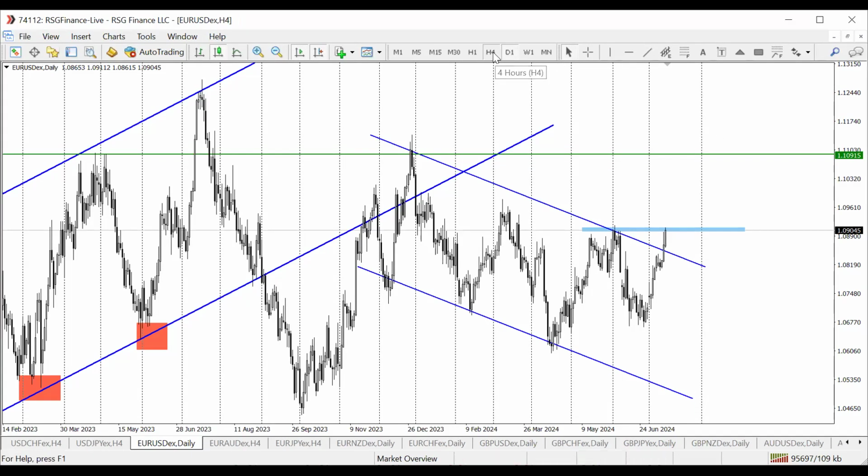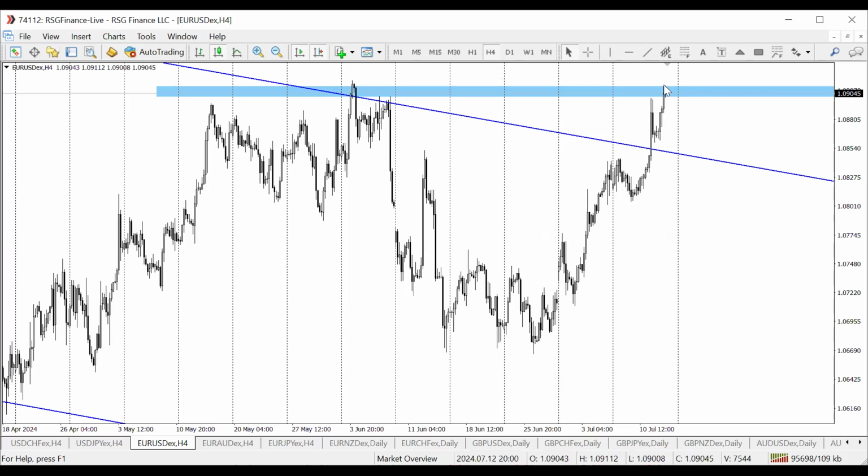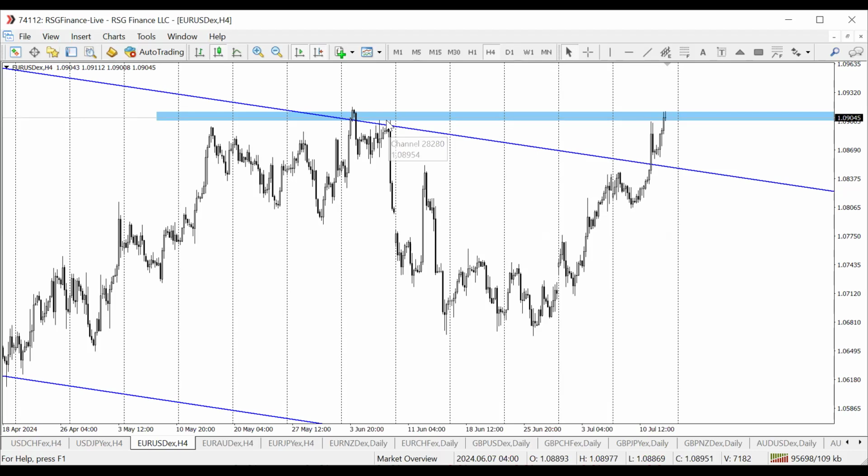But Euro USD, fantastic trade from last week. We rallied all the way into the last key levels, which is around here.